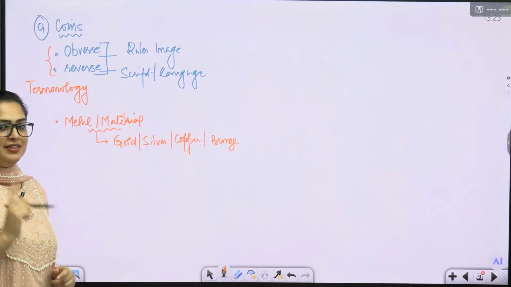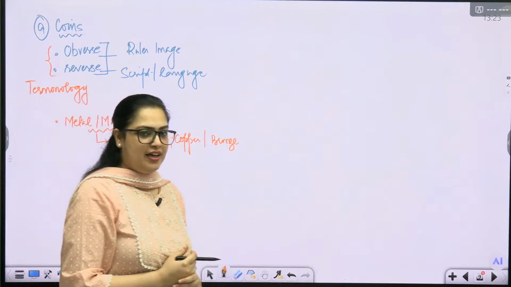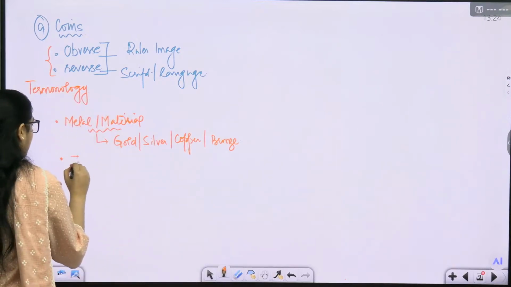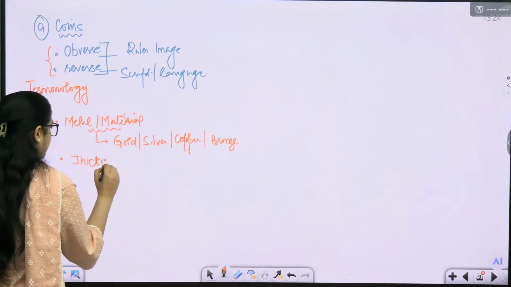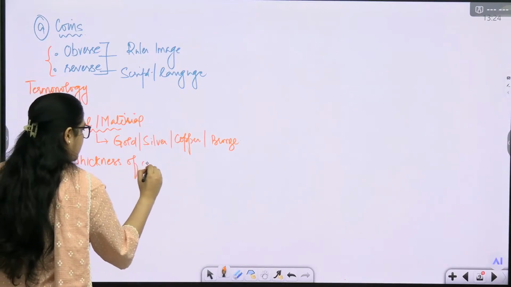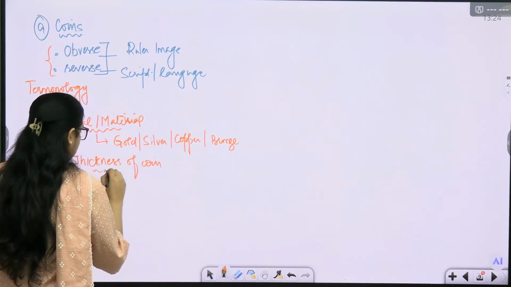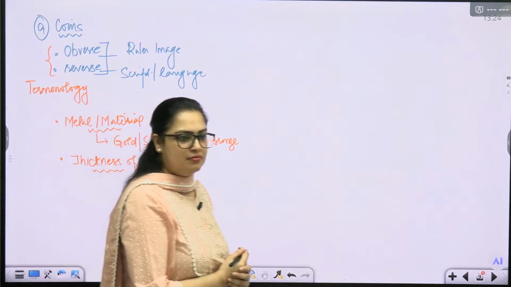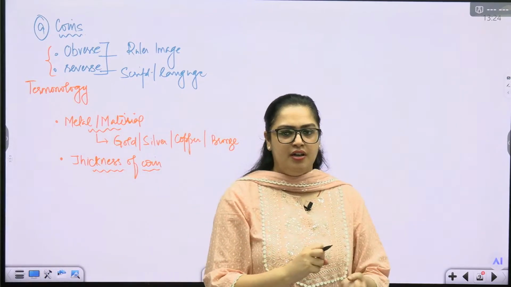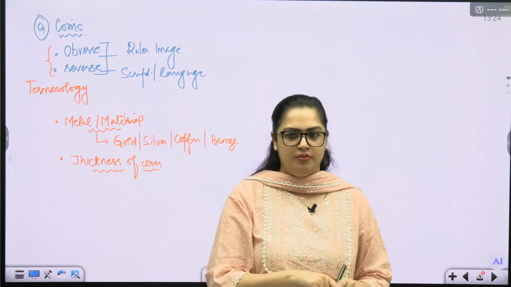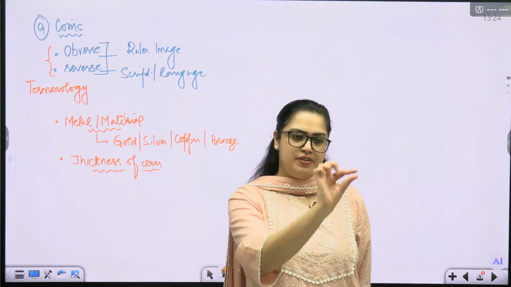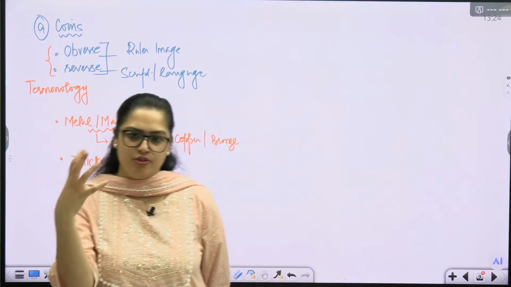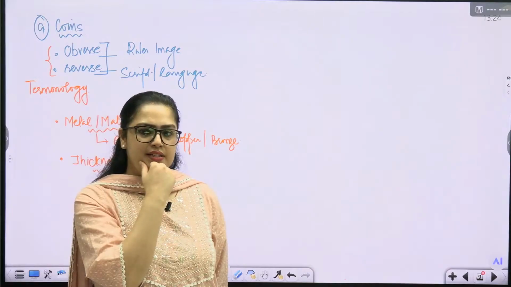Another very important thing related to the coin is its thickness. The thickness of the coin tells us something very important. What do you think? If you feel after touching a coin that it has worn down, a lot of wear and tear is there, and the actual thickness is now less compared to the original, what is it going to tell us?